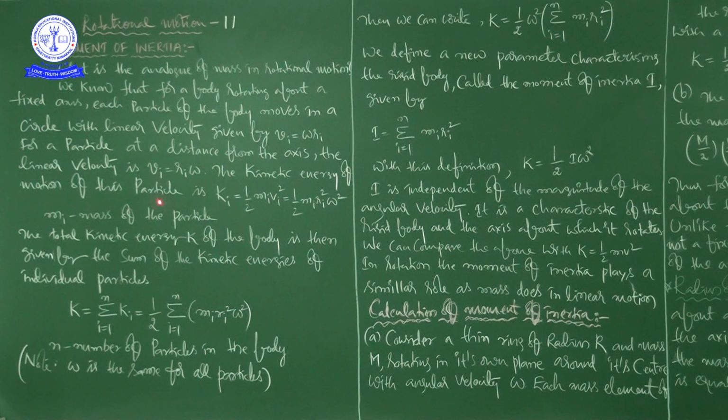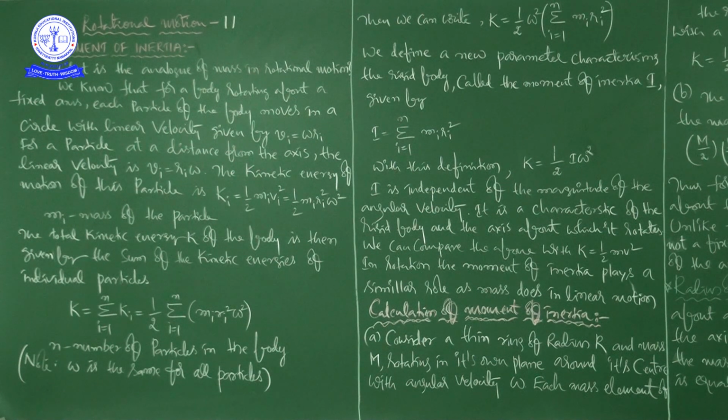And the next thing. Again he told the same thing that he already told. Next, see here, the kinetic energy of motion of this particle is Ki = 1/2 mi vi². It is the formula we use in the case of translational motion.